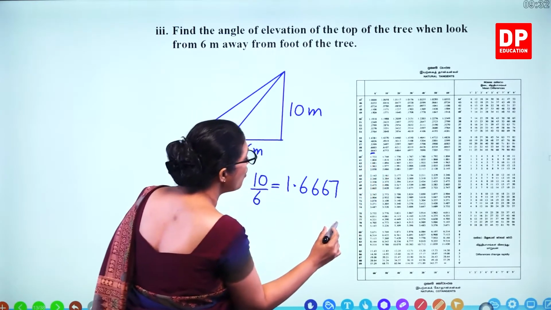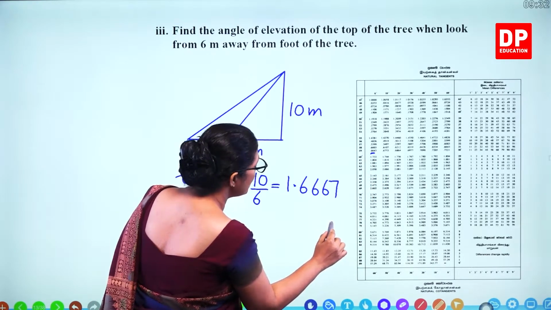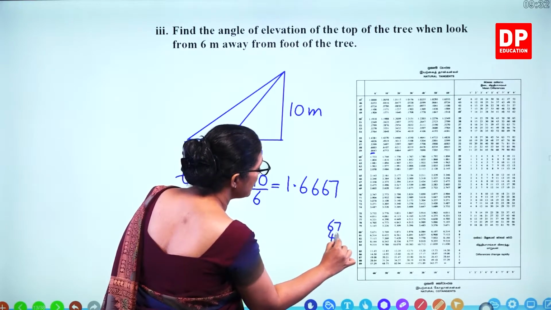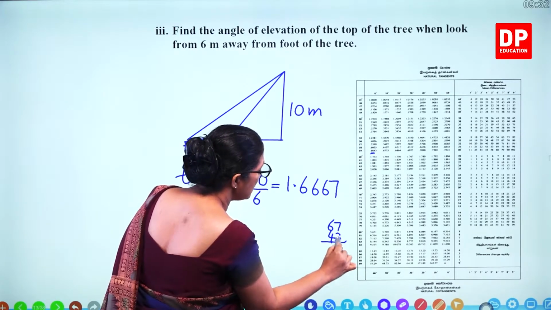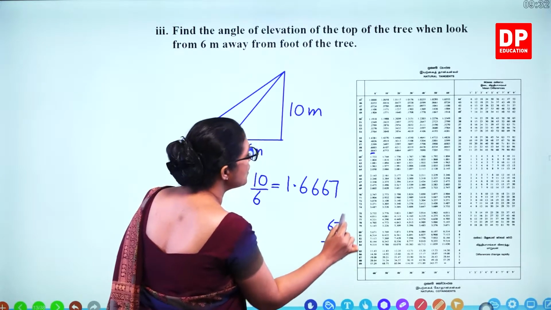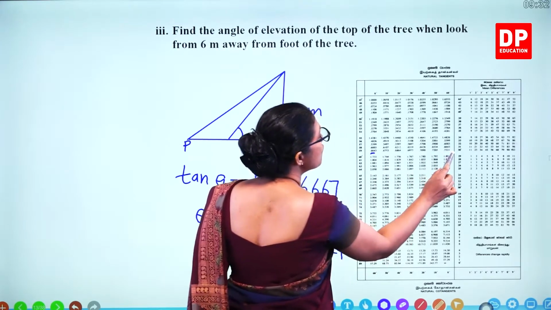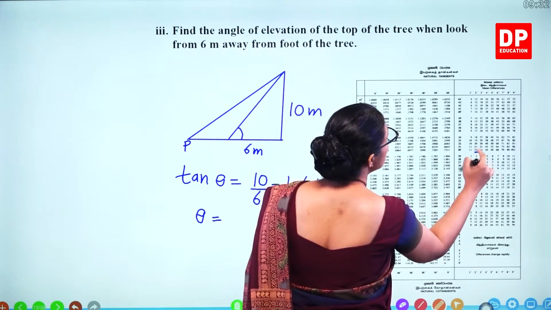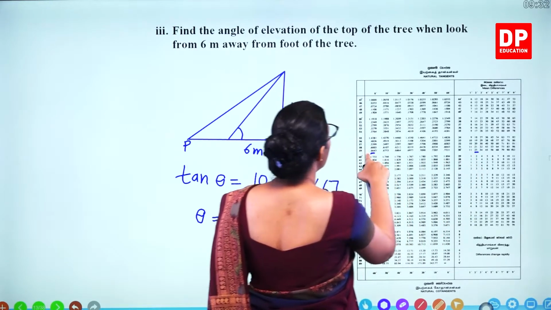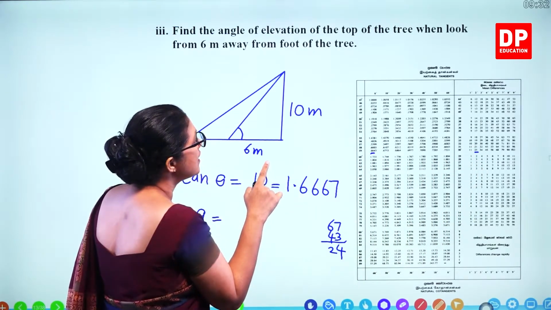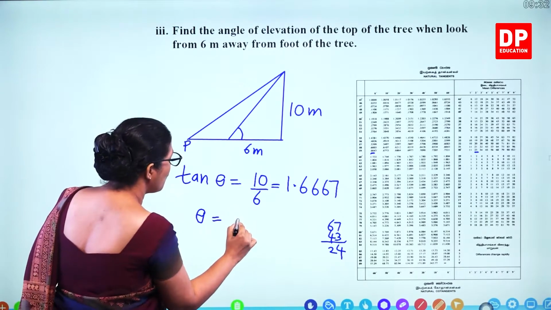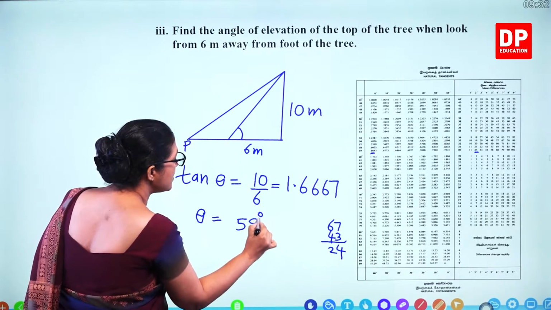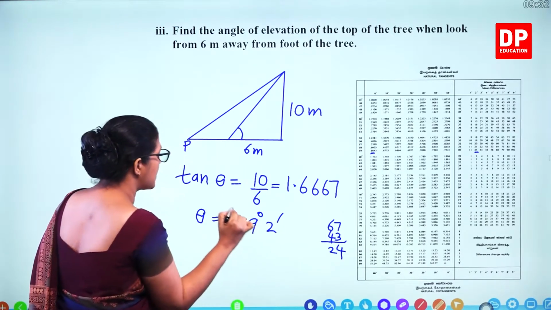How much more do we need? 67 minus 43, you need another 24. From here we'll take 23, that's 2. So 59 degrees and 2 minutes.